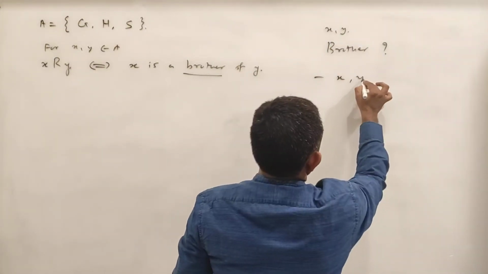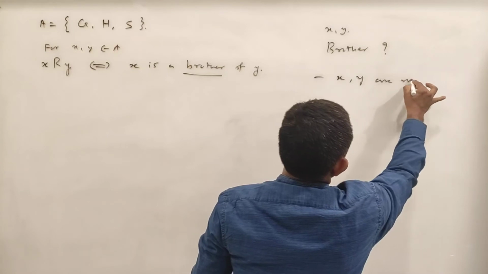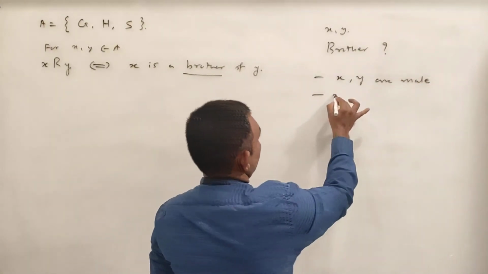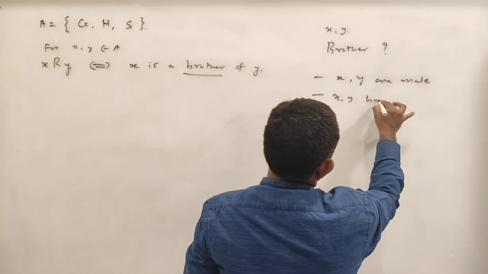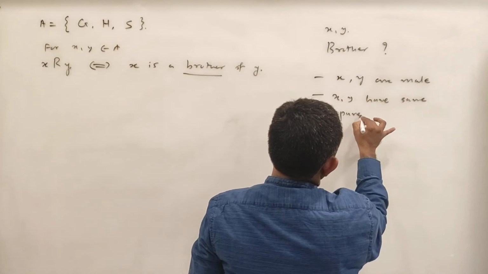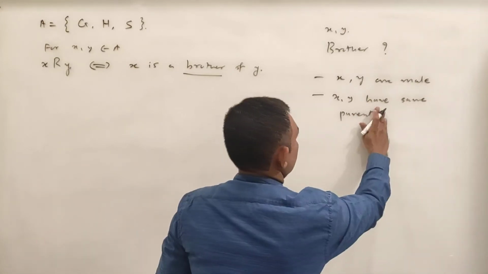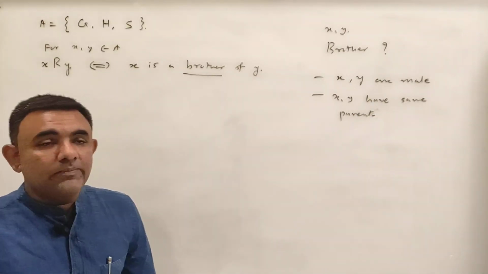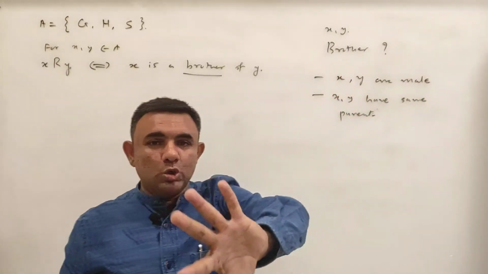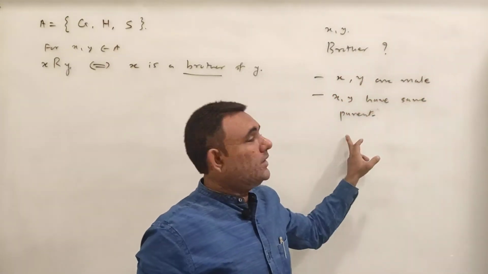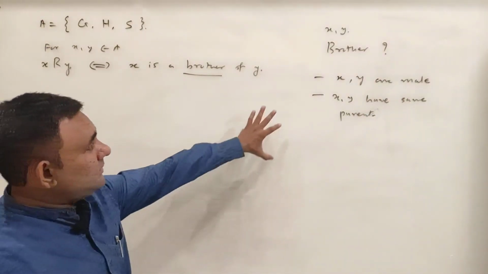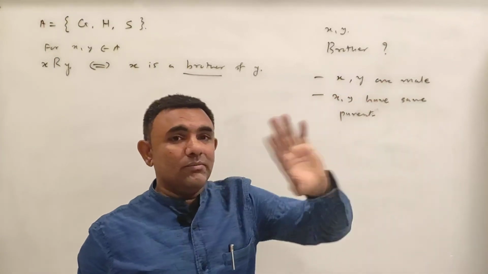First condition, both X and Y are male, and second condition, X, Y have the same parents. So this is the definition. पहली condition दोनों male होने चाहिए और दोनों के जो parents हैं वो भी same होने चाहिए. Then I say that X and Y are brothers.